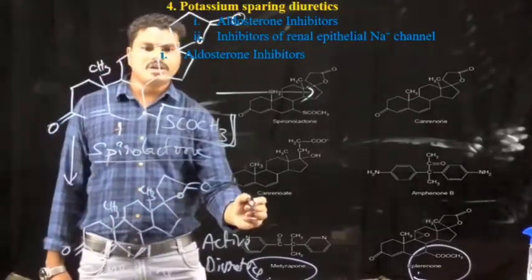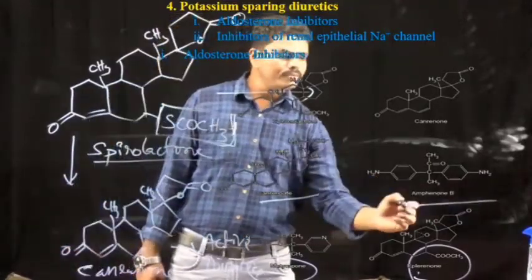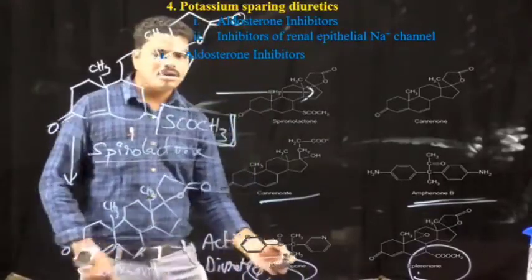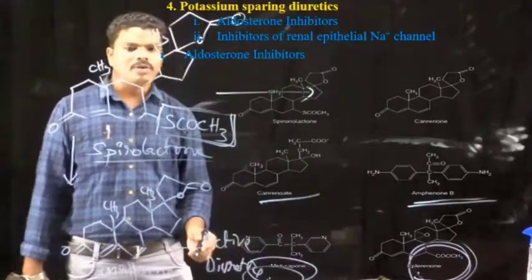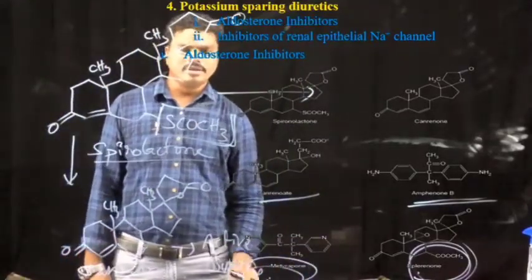Other aldosterone inhibitors are canrenoate, aminoglutethimide B, metyrapone, and eplerenone. These are the other types of aldosterone inhibitors.